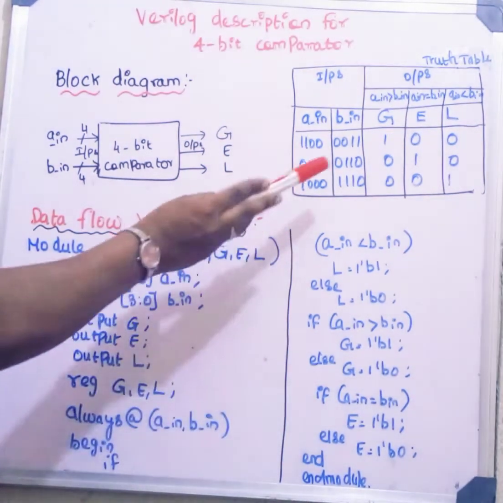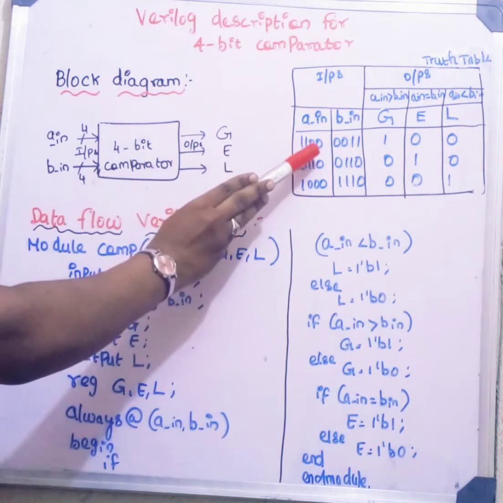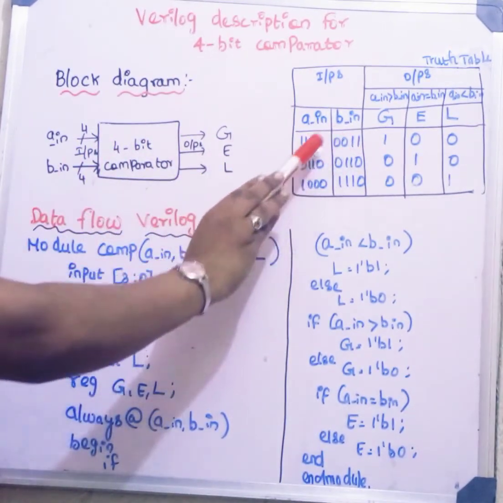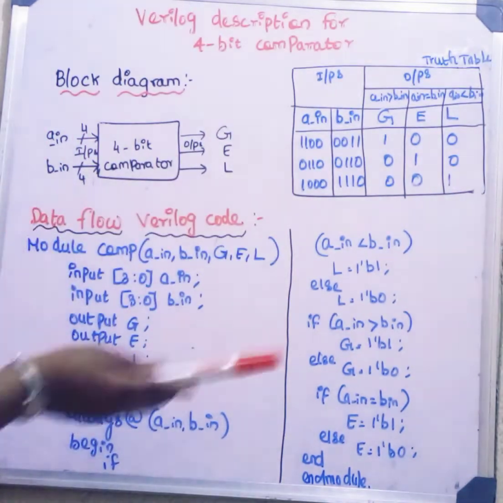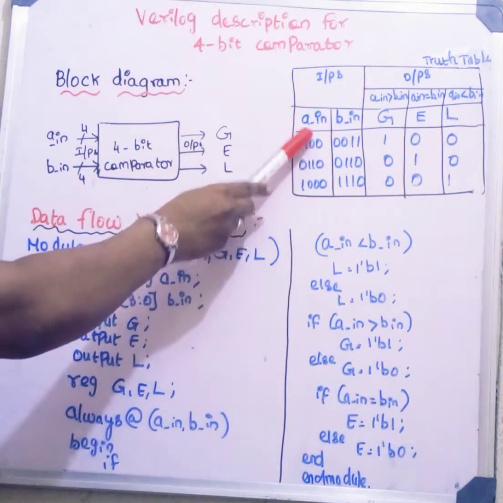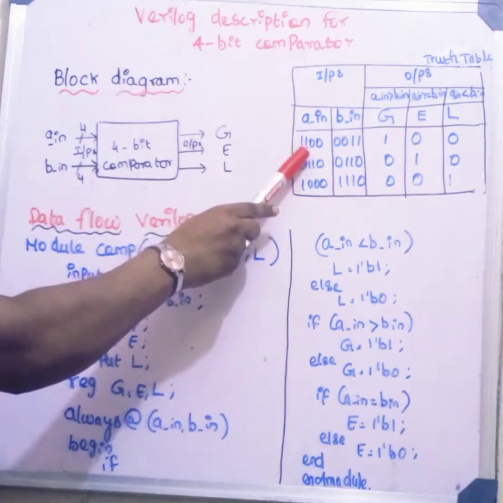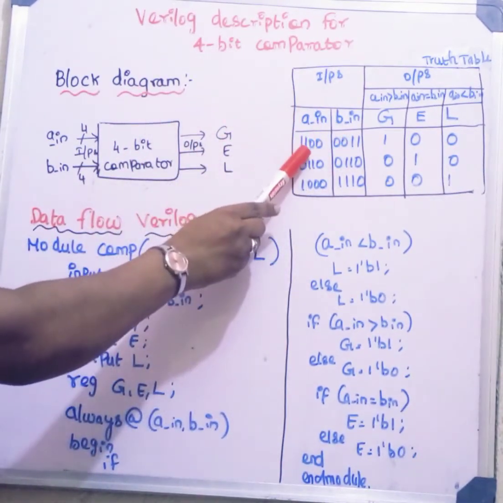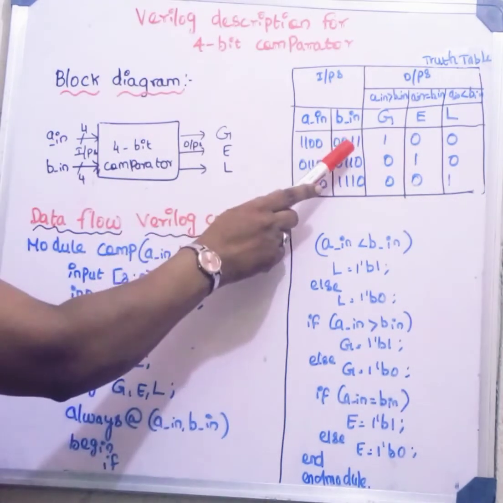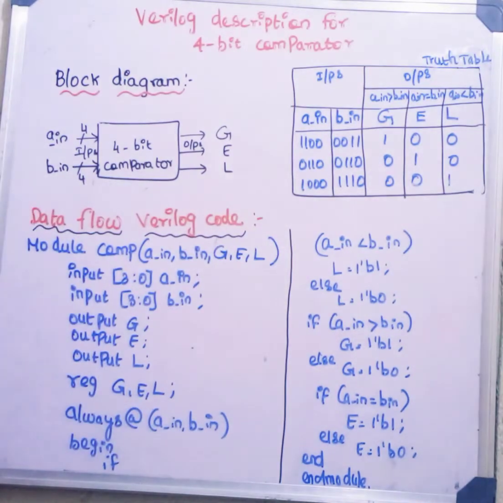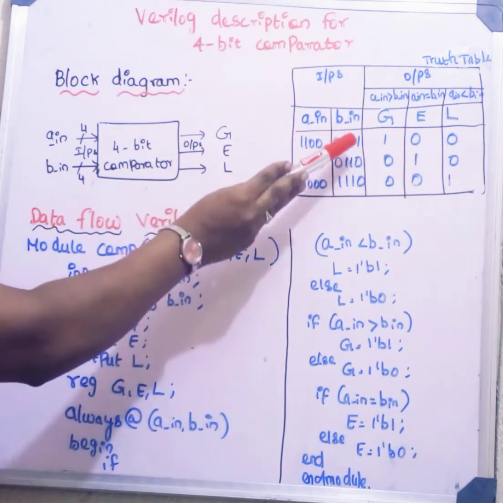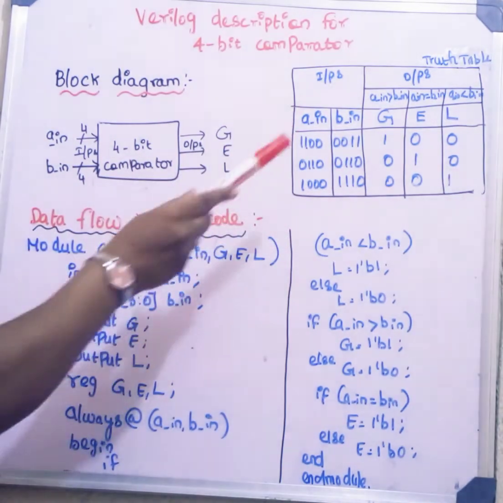For example, if I am giving A in 4 bit as 1100 and B in is 0011. If we compare these two, this comparator will give us greater than symbol as 1 because A in value is greater than B in, isn't it? This value is greater than this one. 1100 is nothing but 12. This is nothing but 3. 12 is greater than 3. That is, the decimal equivalent for this number is 12 and for this number is 3. So, 12 is greater than 3.